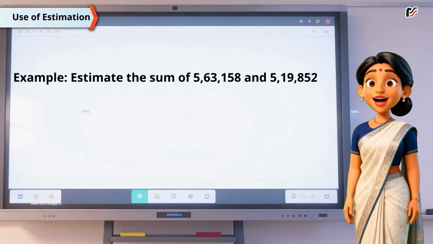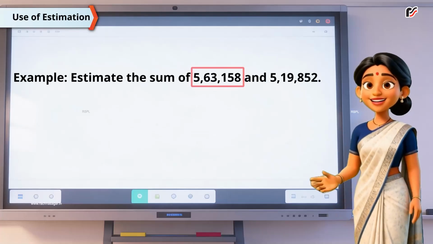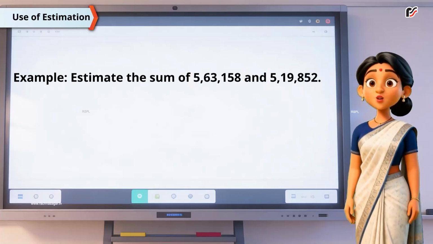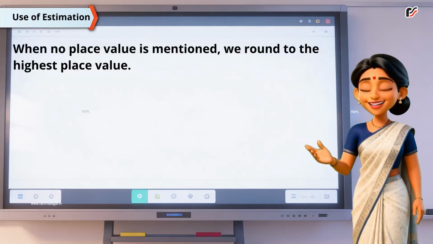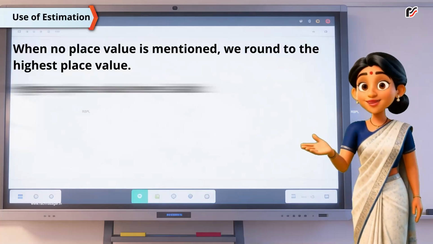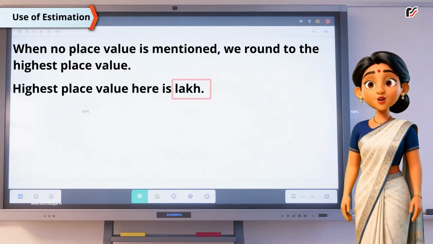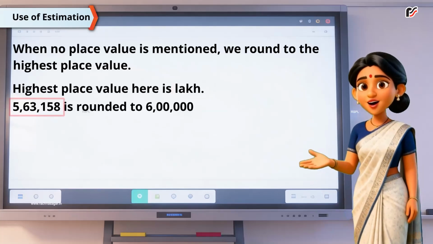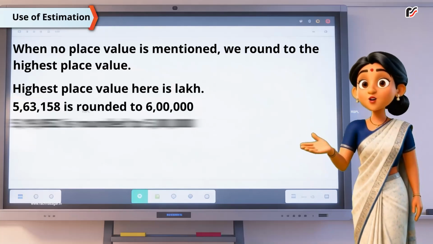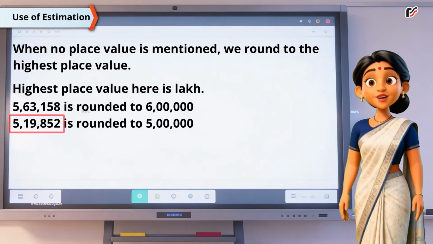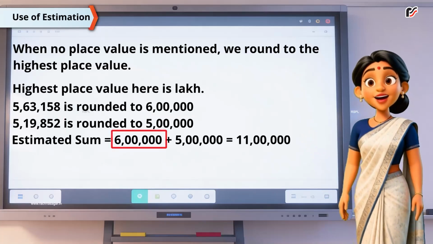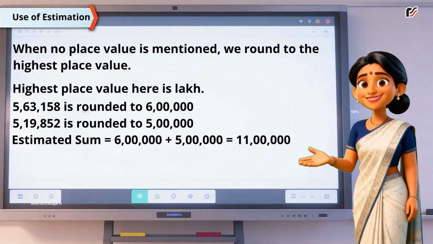Example, estimate the sum of 5,63,158 and 5,19,852. When no place value is mentioned, we round to the highest place value. Highest place value here is lakh. 5,63,158 is rounded to 6 lakhs. 5,19,852 is rounded to 5 lakhs. Estimated sum is equal to 6 lakhs plus 5 lakhs equals 11 lakhs.